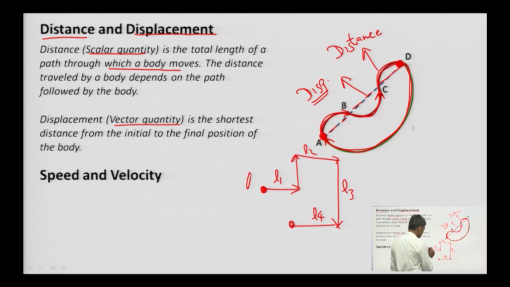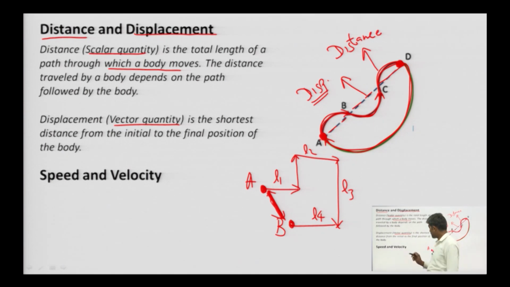Suppose this point is A, this is the starting point, this is the finish point. So, the total distance travelled by the person will be L1 plus L2 plus L3 plus L4, but the displacement is this one, right.